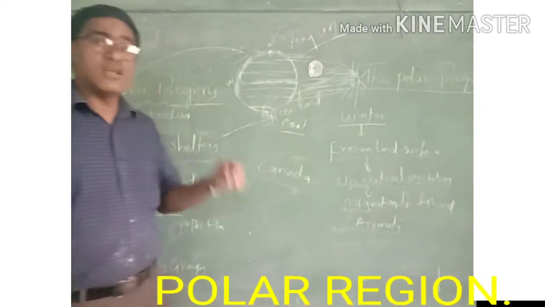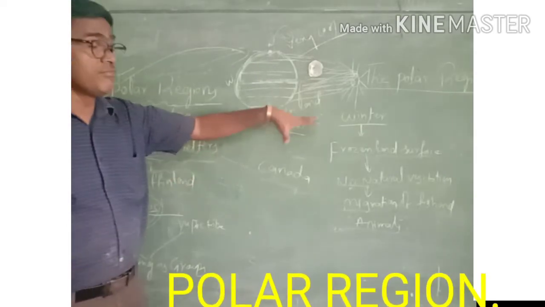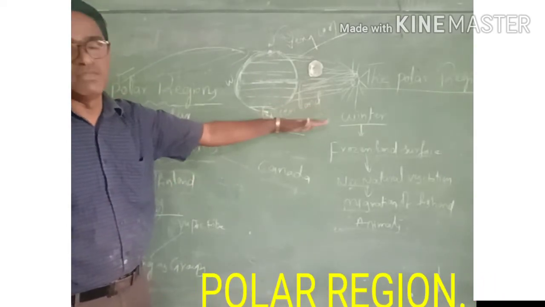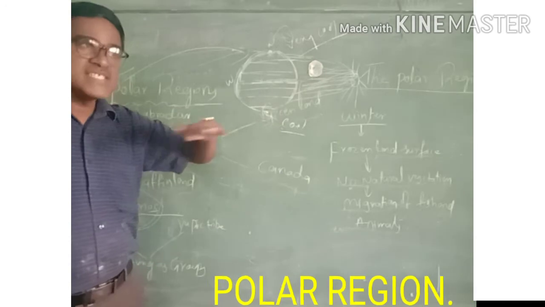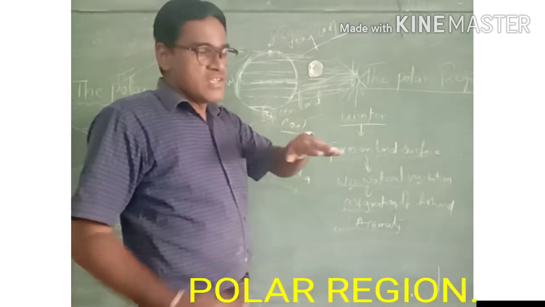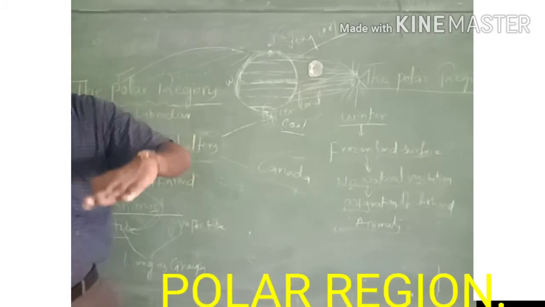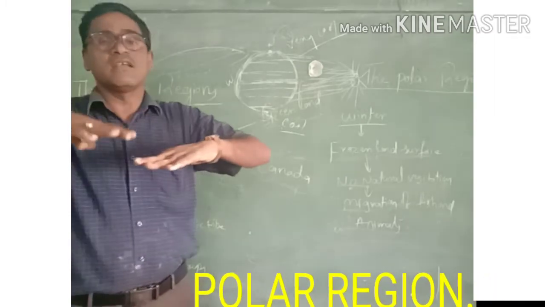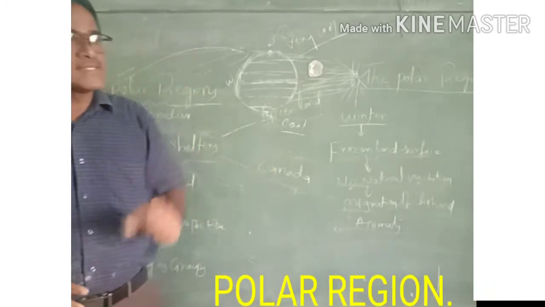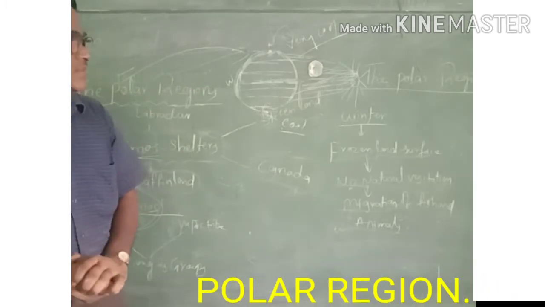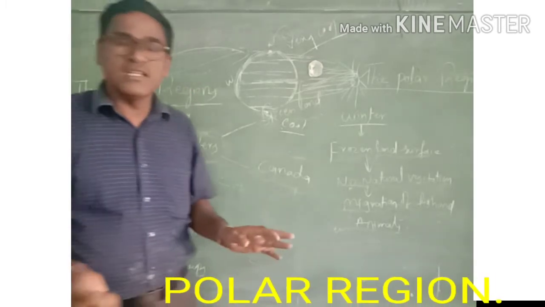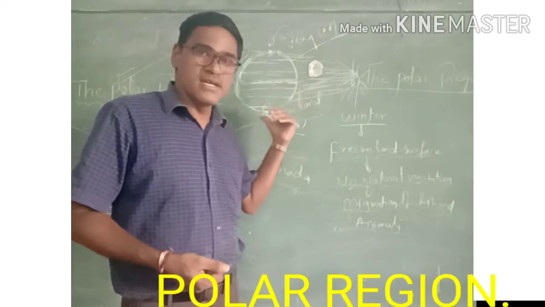You just imagine how the winter season will be. Very cool temperature in the winter season. Frozen land surface. Because there is no soil in this region, the land also will be frozen completely with a very thick ice sheet in the winter season. No vegetation in this area, no trees, a treeless continent.